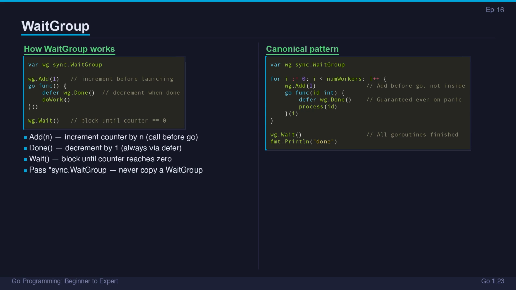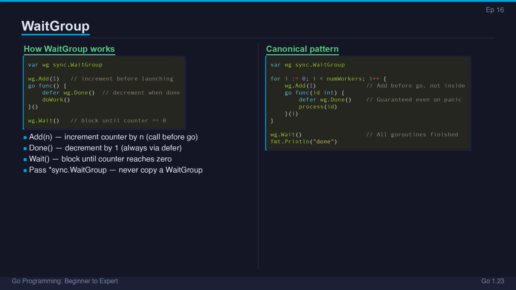A WaitGroup maintains an internal counter. Add(n) increments it by n. Done decrements it by 1. Wait blocks until the counter reaches 0. Three rules matter. First, call Add before launching the goroutine, not inside it. If you call Add inside the goroutine, the main goroutine might reach Wait before the goroutine increments the counter, and